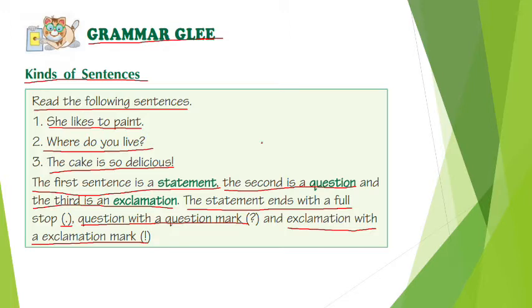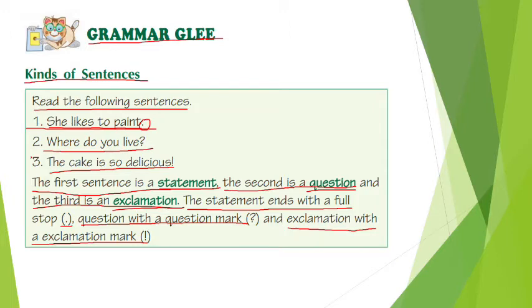Alright children, there are three kinds of sentences that you can learn in this chapter. The first one is a statement, the second is a question, and the third one is an exclamation. Here the first sentence is a statement. A statement always ends with a full stop.